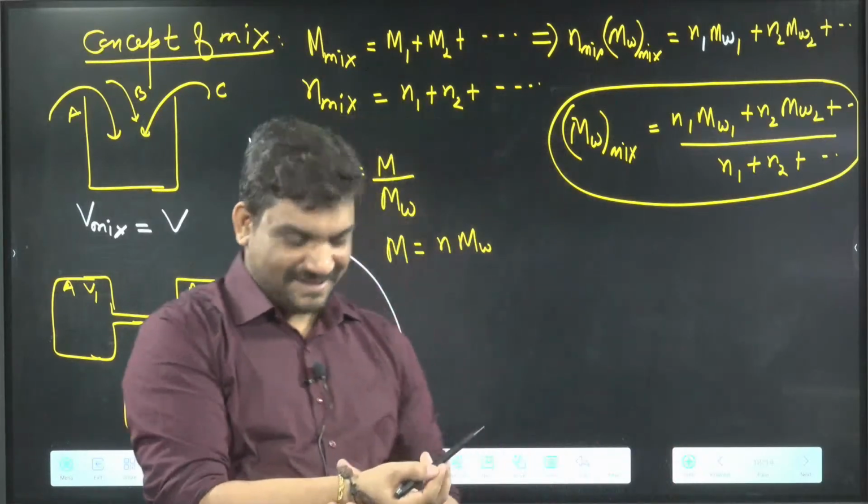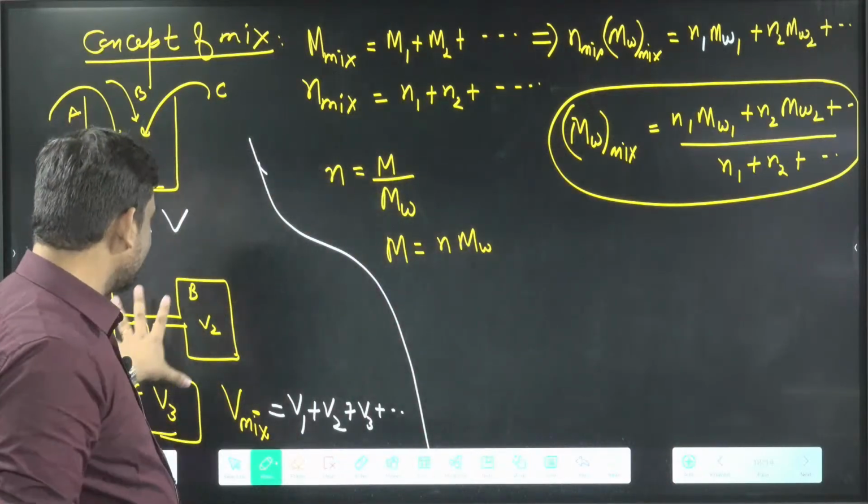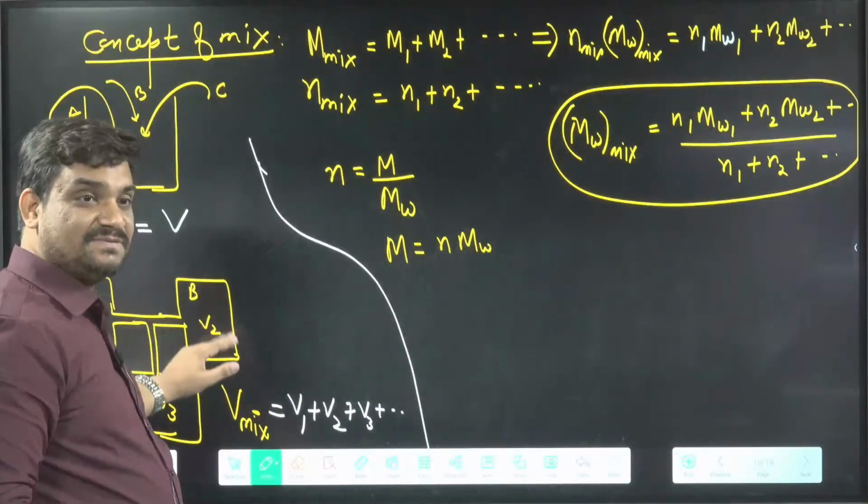Ready? Okay. The only thing you have to be careful about is that when we are mixing like this, the total volume will be V1 plus V2 plus V3.